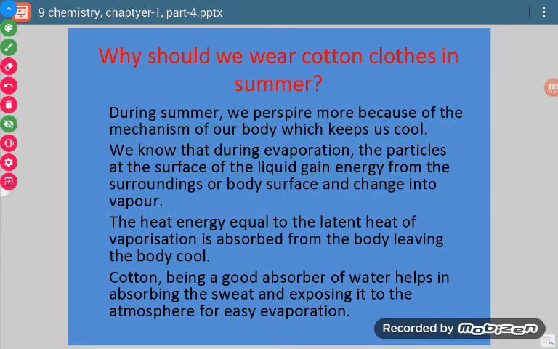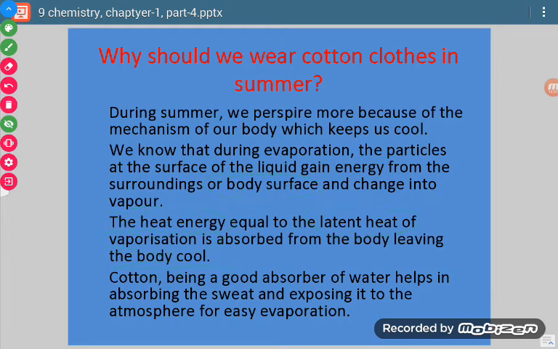They need the latent heat of evaporation, and when the body provides this much energy, the liquid changes into vapor and the body becomes cool.